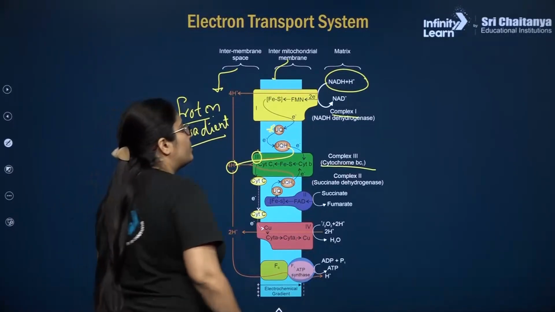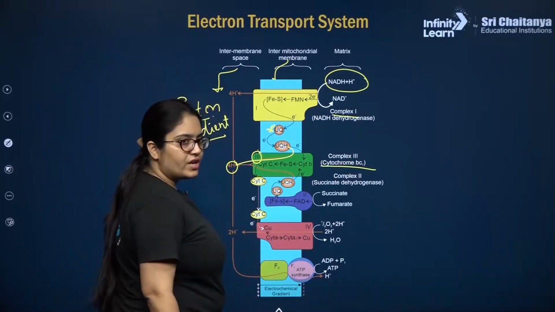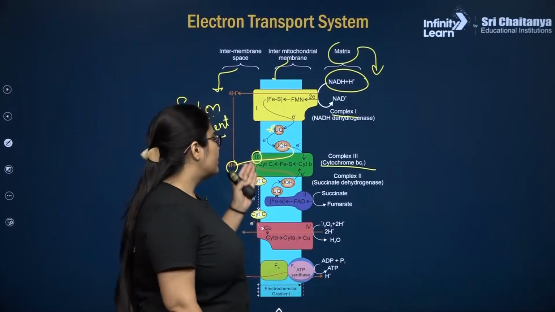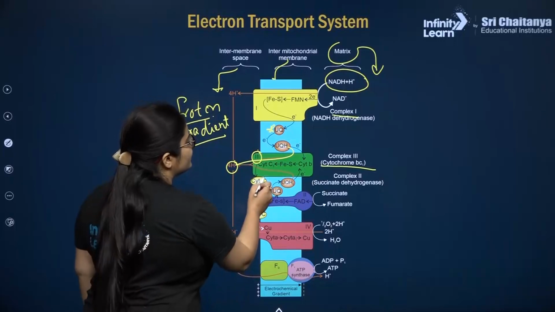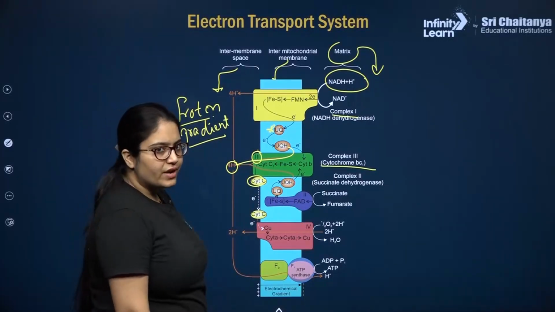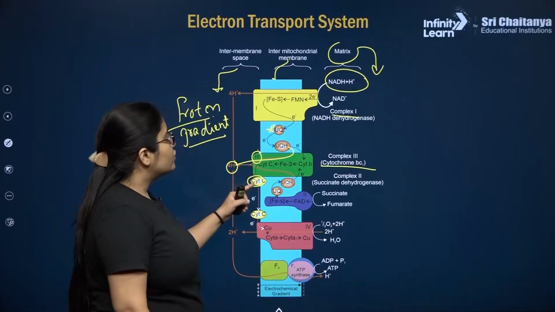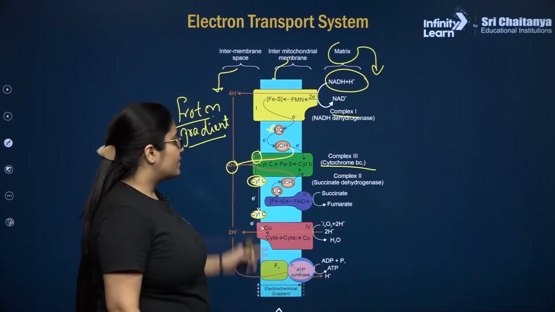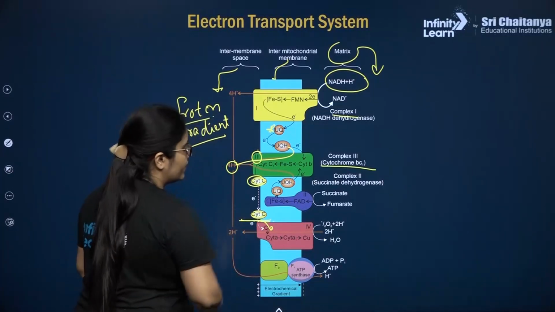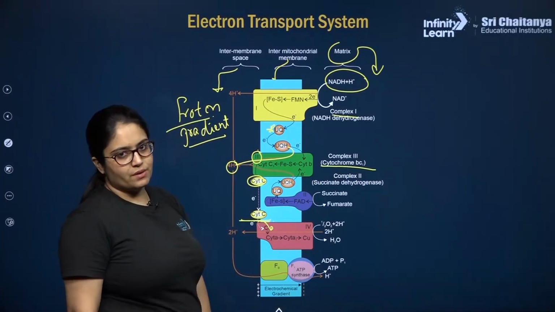Now the electrons are traveling into complex number 3, and they will be given to cytochrome c. Cytochrome c is a small mobile electron carrier protein, which is going to accept the electrons from complex number 3 and give them out to complex number 4. So finally electrons are reaching complex number 4.